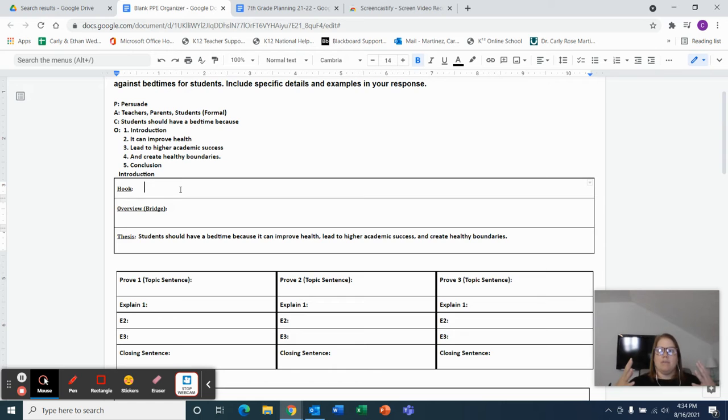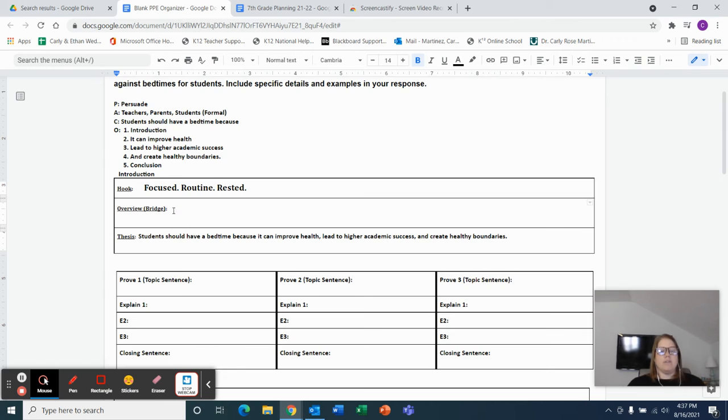Then I can move back up to my hook. For my hook, I need to get my reader's attention quickly and then move right into what I'm going to be talking about. So for our hook, we're going to use just a 3-word hook. There are tons of different strategies you can use, but for me, this one is the easiest and it's the most beneficial. Okay, so for my hook, I just want 3 really strong adjectives that have something to do with what I'm going to be talking about. And I don't want to use the words that are already in my thesis because that would be repetitive. Okay, so I'm going to use 3 really strong words. So the words I chose are focused, routine, and rested. So those are my 3 opening words for my hook.